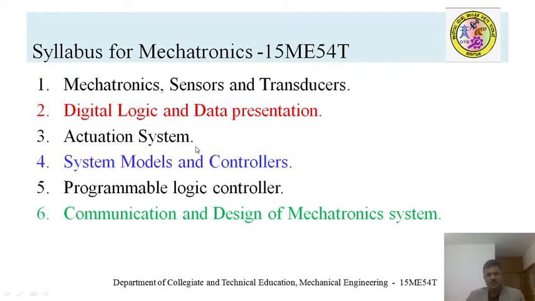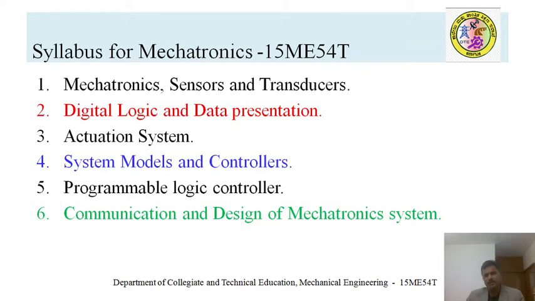The actuation systems include servo motors, AC or DC motors, and some other actuation systems. It even includes some mechanical components like bearings. The fourth unit mainly deals with system models and controllers. This is the most important unit in your mechatronics subject.